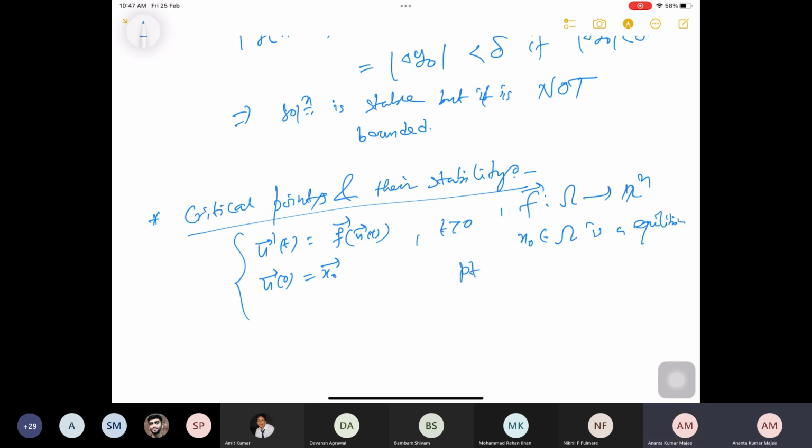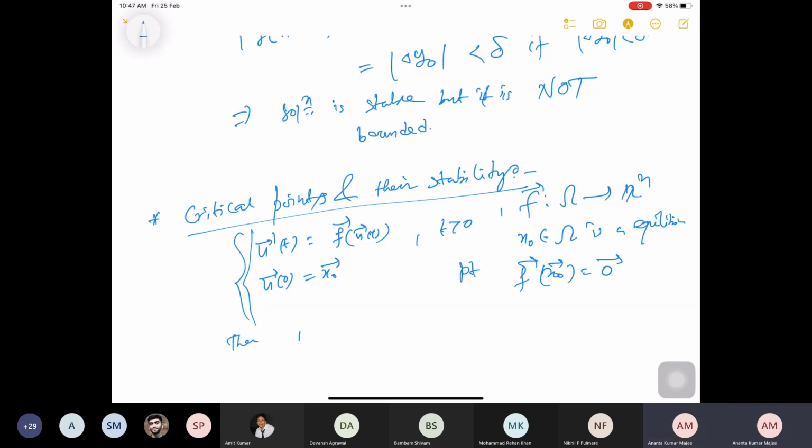We know that x0 is an equilibrium point if f vector of x0 vector is equal to 0 vector. If x0 is an equilibrium point, that means this part is equal to 0, then u vector of t equal to x0 vector is a solution to your given differential equation. Is it not?